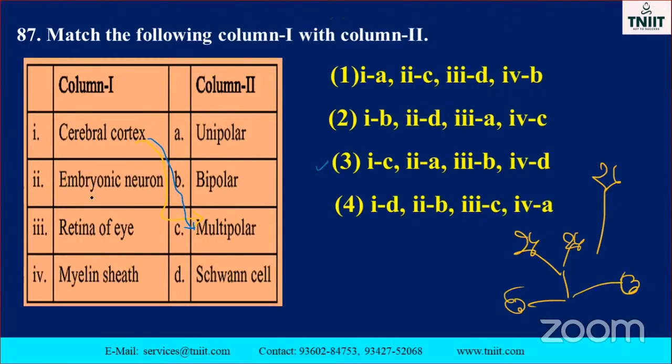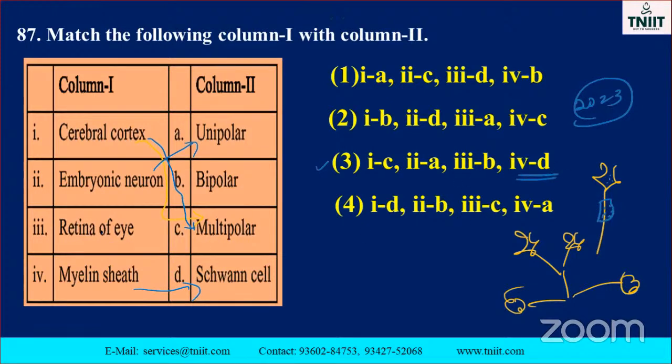Okay. The embryonic neuron is always unipolar in nature, my dear. This is also where we may expect a question this year, I may say. In 2023, this question came: unipolar, bipolar, multipolar. Schwann cells are already present in our body. Okay. The myelin sheath, automatically they will do. So this one is correct.